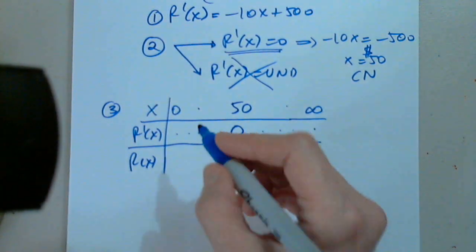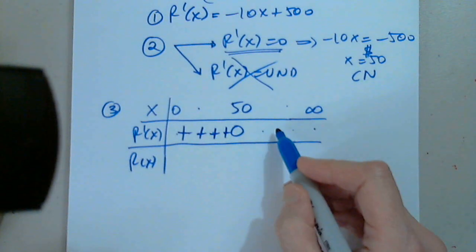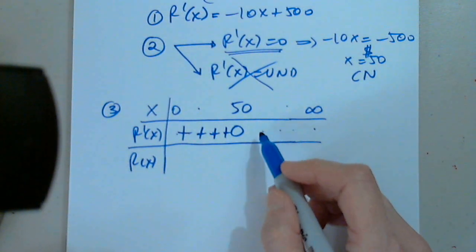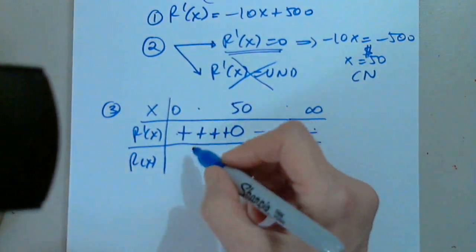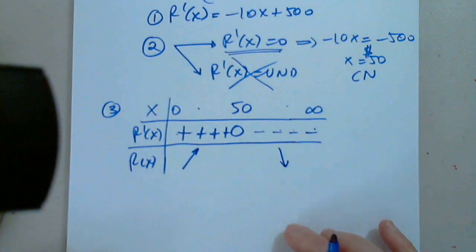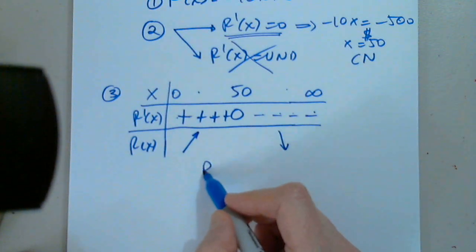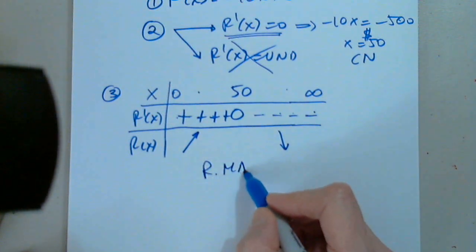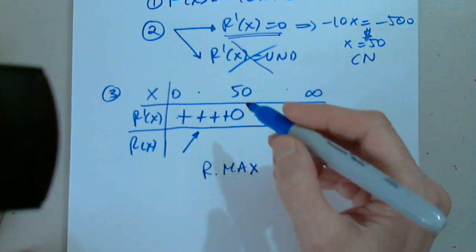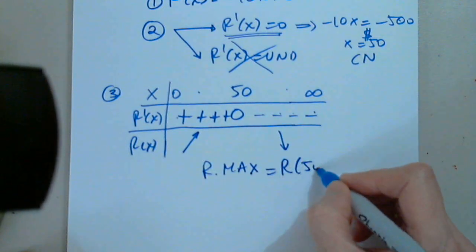Is that will be positive? Awesome. And to the right? It's going to be negative. Negative. So what type of situation is this? It's max. It is a relative max. What is it? I don't know. The relative max will be R of 50.